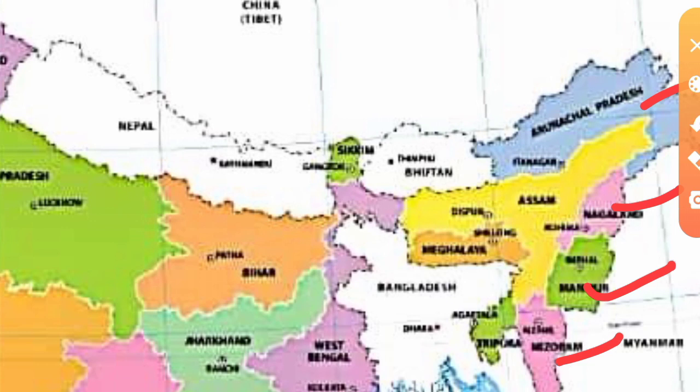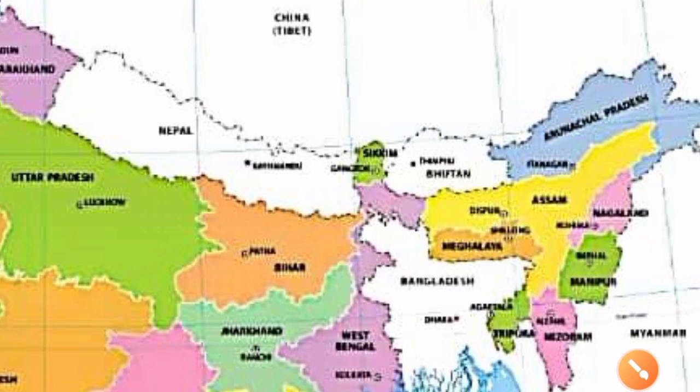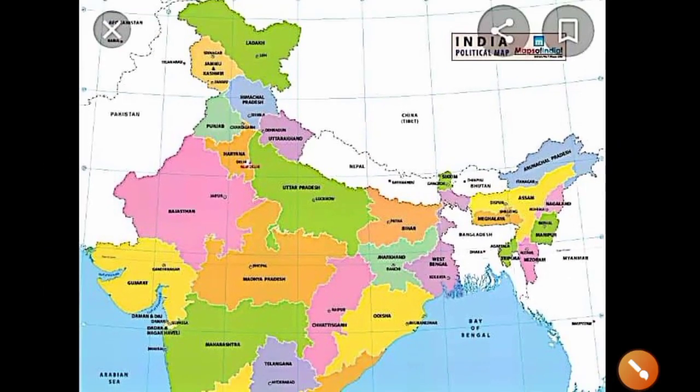These are the 4 states sharing border with Myanmar: Arunachal Pradesh, Nagaland, Manipur and Mizoram. You just look at the map in your textbook, then you can understand it very easily.